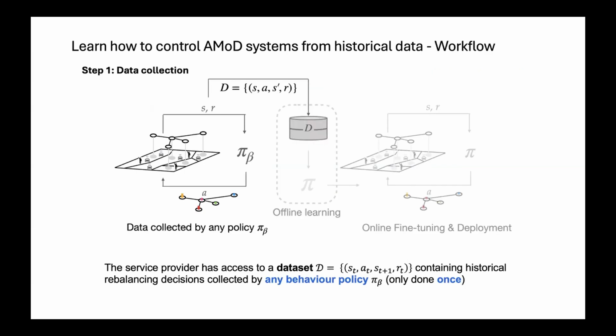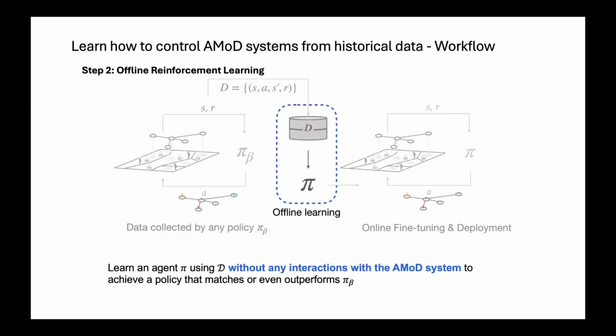And yeah, so the first step of the offline RL workflow is pretty similar to the online RL workflow. We have to collect some data. But the main difference here is that this data can be collected by any behavior policy. That might be an optimization-based policy, a heuristic policy, basically whatever the current service provider is using to control its current system. So usually the service provider already has access to a data set of historical decisions controlling their system. So we can then use this data set to learn an agent without any interactions with the AMOD system to achieve a policy that matches or even outperforms the policy that we used to collect this data set.